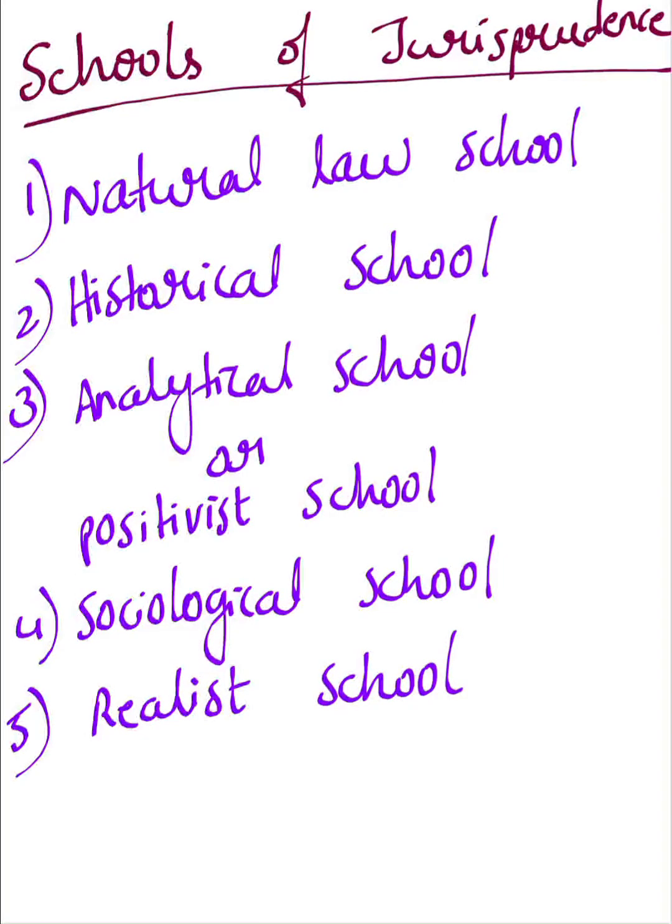Hi everyone. In this video, I'm going to discuss the schools of jurisprudence. First, there are five types of schools in jurisprudence. The first school is natural law school, and the second is historical school. Third is the analytical school, which can be called the positive school also. And next are the sociological school and the realist school.